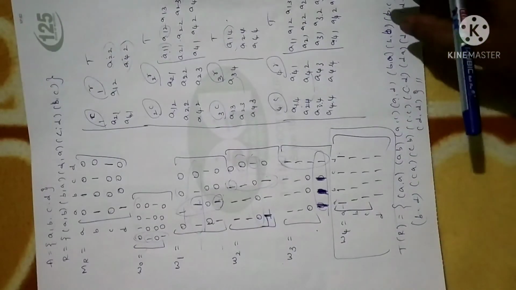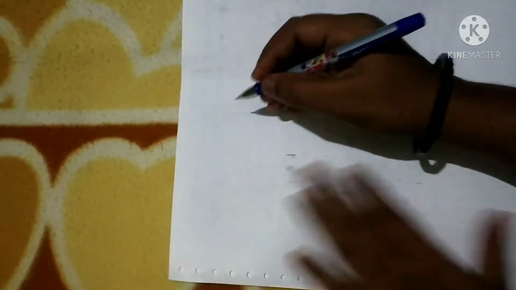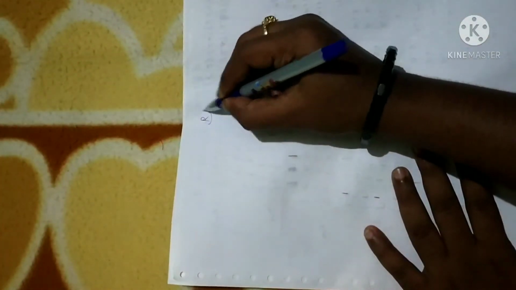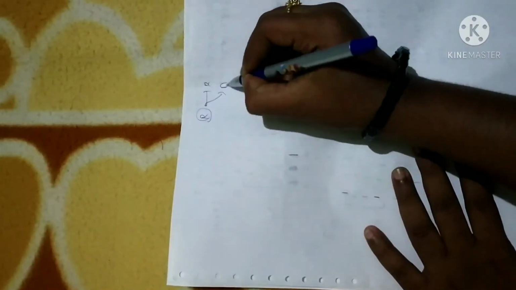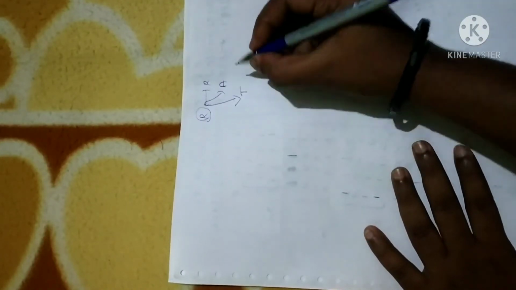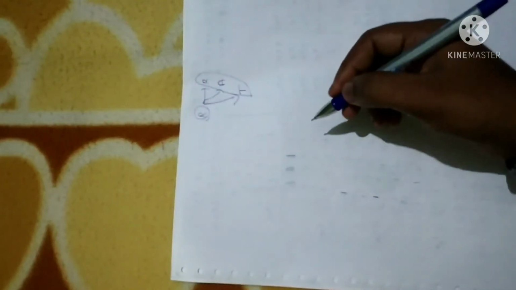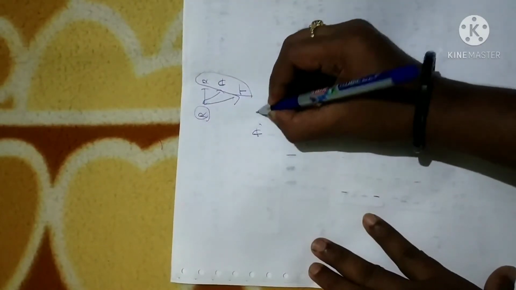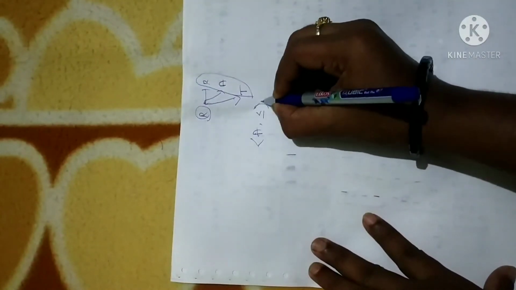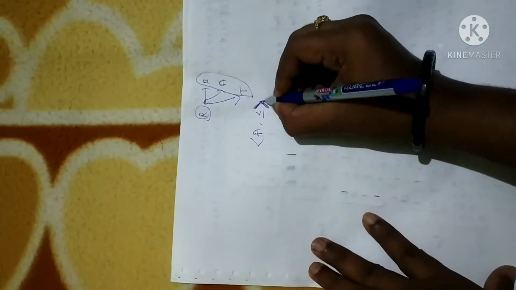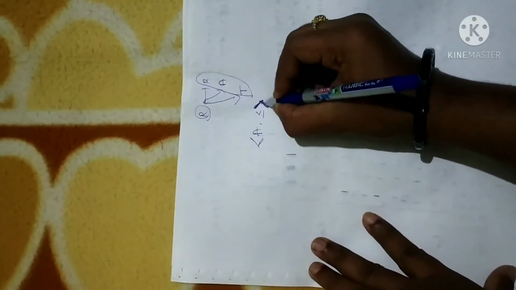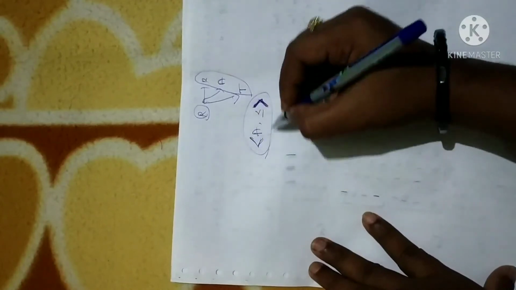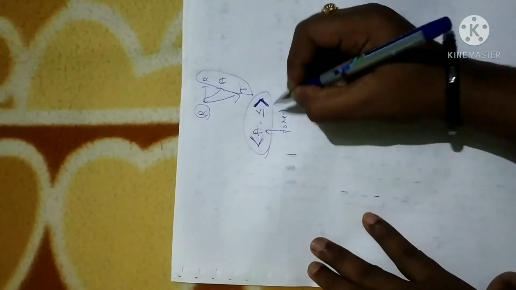Next will be the concept of poset. While explaining the concept of relation, I have clearly explained the concept of poset. A relation R is said to be a poset if it satisfies reflexive, antisymmetric, and transitive. If it satisfies all these 3 conditions, we say that it is a poset or partially ordered set. For any set A, a poset is represented by A comma less than or equal to, within this type of bracket. It should not be curly or parenthesis. So this represents the poset of a given set A.